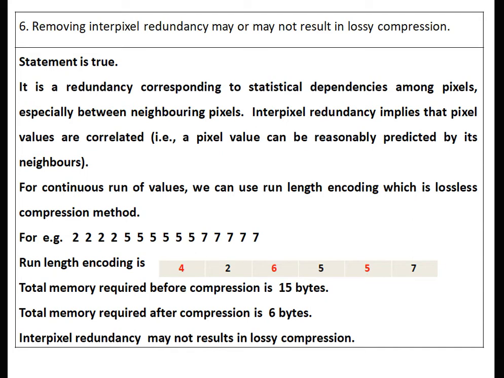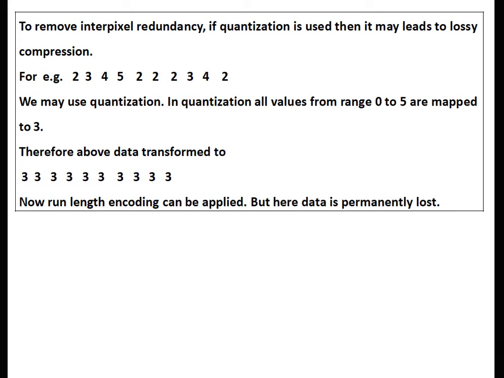But if we use the quantization step, at that time we are removing the interpixel redundancy. If quantization step is used, it results in lossy compression. To remove interpixel redundancy, if quantization is used, then it may lead to lossy compression. For example, the data is 2, 3, 4, 5, 2, 2, 2, 3, 4, 2. Now consider this data is of a grayscale image. Now 2, 3, 4, 5, all these values correspond to the various shades of black color.